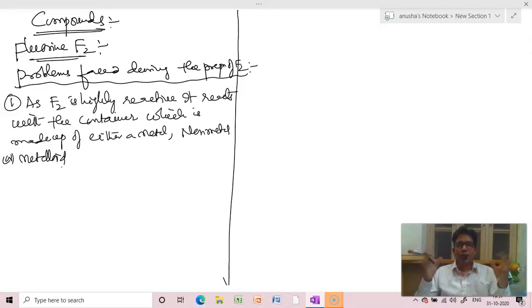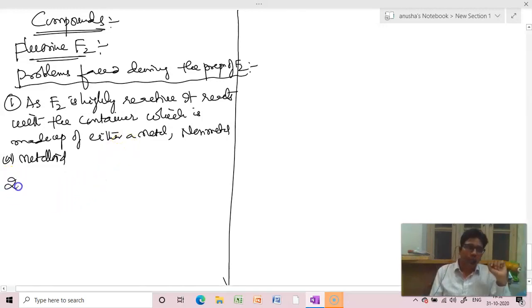Now you see, whenever we prepare fluorine, we have to prepare in an apparatus, and that has to be made either with a metal or a non-metal or a metalloid. But fluorine reacts with all the three of them. And fluorine, after reacting with it, converts to fluorides. So we cannot get fluorine now. That's the biggest problem.